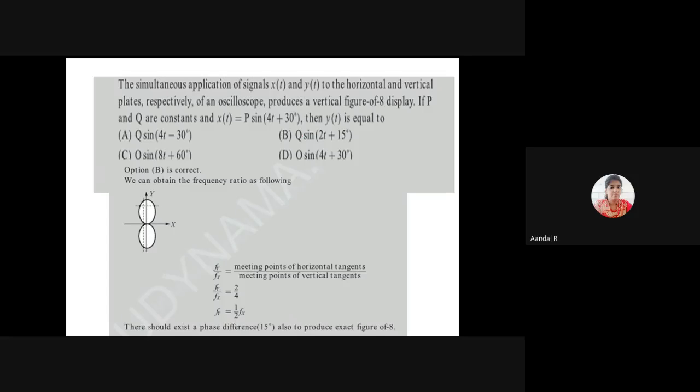The next one. The simultaneous application of signals x of t and y of t to the horizontal and vertical plates respectively of an oscilloscope produces a vertical figure of 8 display.